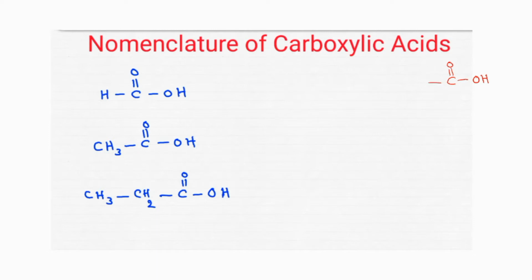In this video, we are going to learn about the nomenclature of carboxylic acids. What are carboxylic acids? These are compounds in which a carbon compound contains a C double bond O group, and to that, an OH group is directly attached to that carbon atom. So if this functional group is present in that carbon compound, we will generally call it a carboxylic acid.